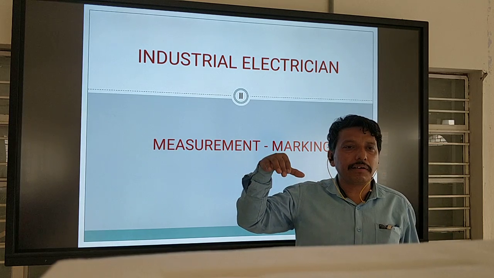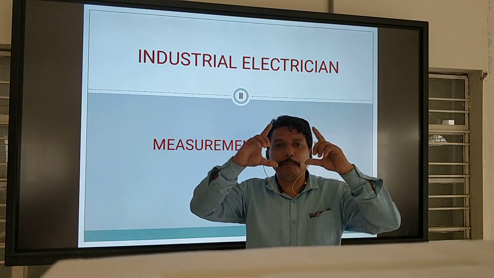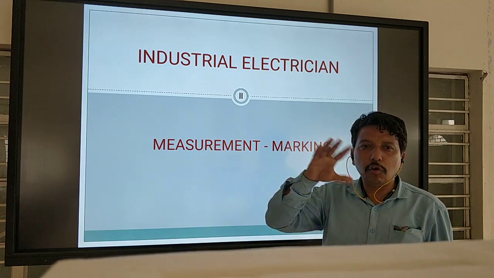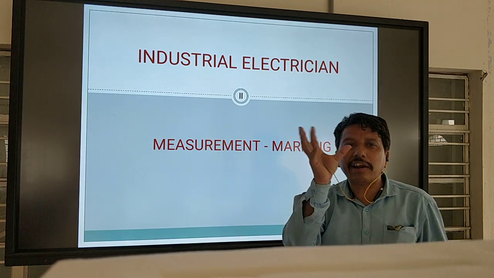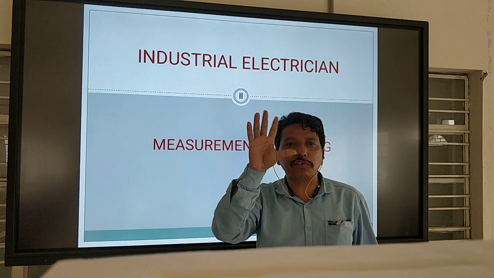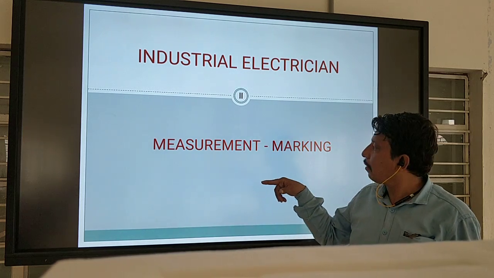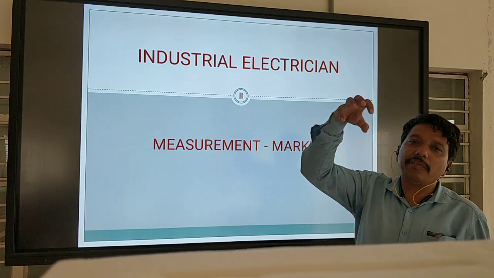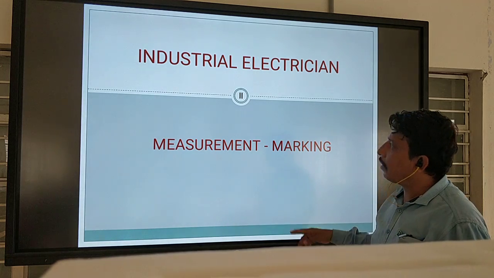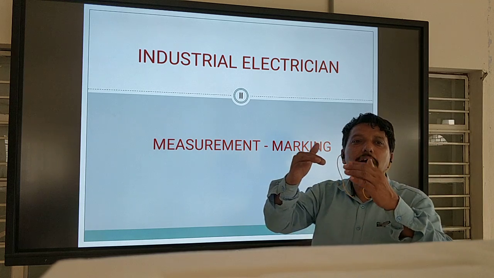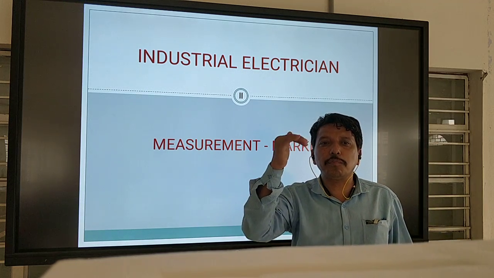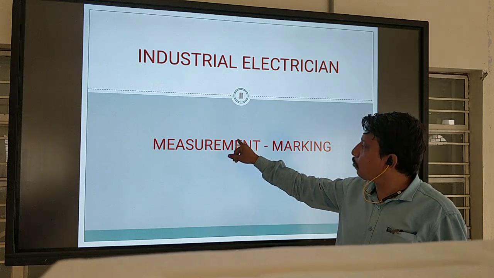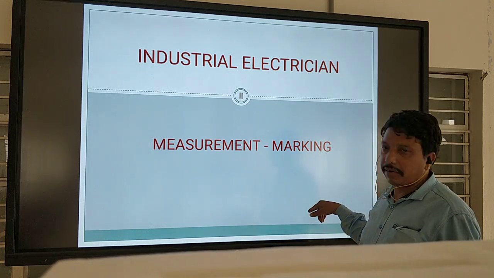In mechanical work we use big pipes and big gate valves, so that is no issue. But electrical devices and equipment are all small. So you should do the measurement, then the marking, and then start the work. For any industrial or building work, before starting you need measurement and marking.